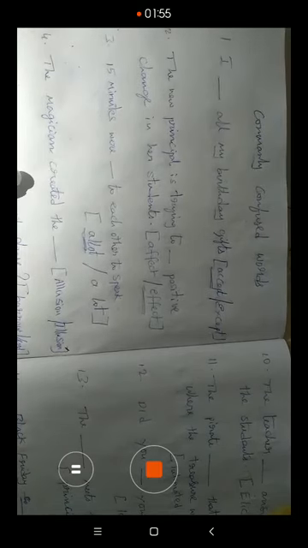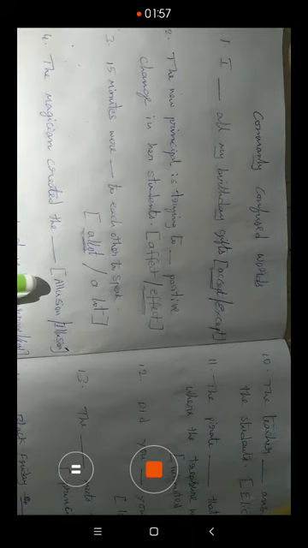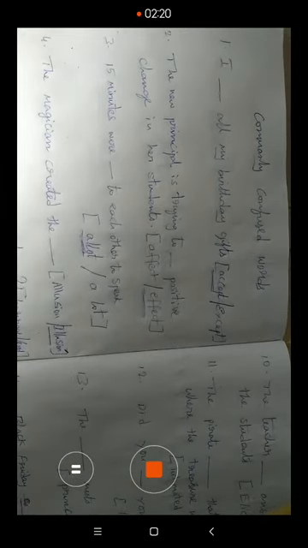So the magician created the dash illusion: allusion and illusion. So what is allusion? Allusion means an indirect reference. Illusion means a false idea or conception. Generally the magicians create false ideas or conceptions before the audience. So the right answer is illusion. Illusion means false idea or false conception, false opinion or false belief.